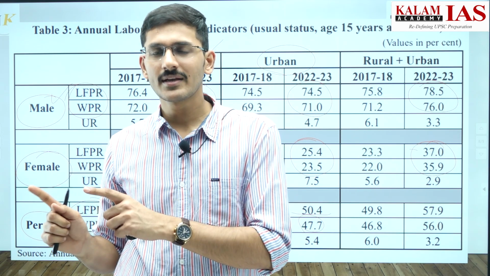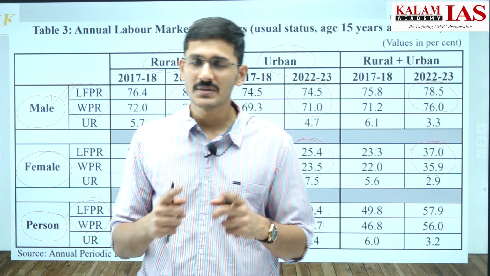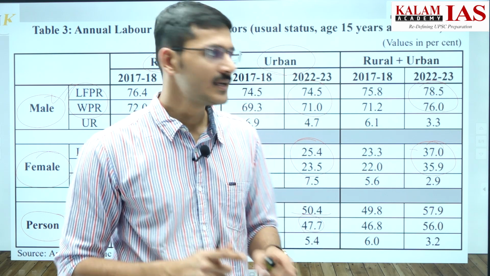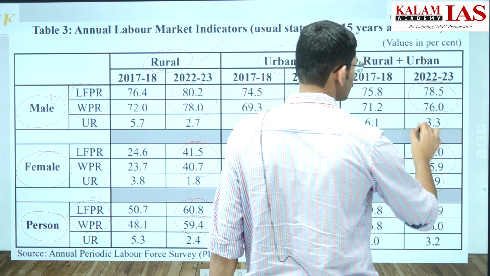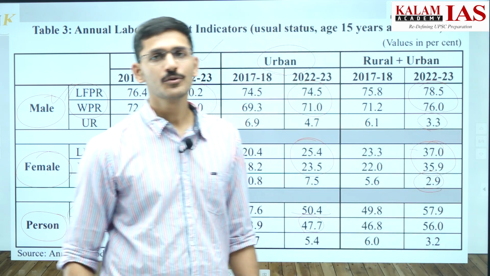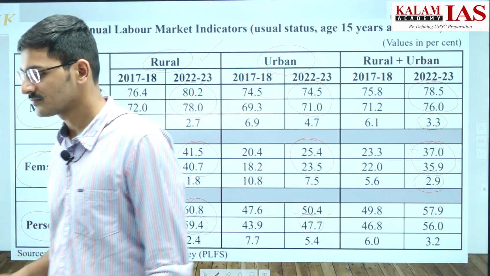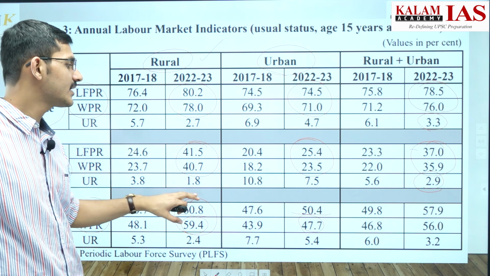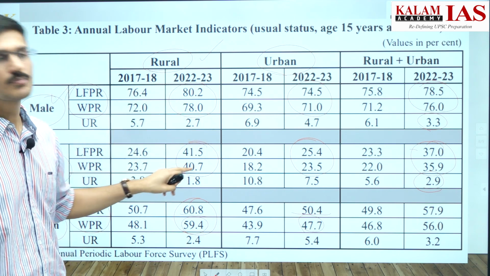When we compare rural and urban, we get that rural people have higher willingness as well as propensity to get work. At the same time, if we look at the unemployment rate, it is lower for women. Unemployment rate, we have seen it already, it is lower for women compared to men, and it is lower for rural areas compared to urban areas. So these are the larger trends that you should be aware of, that in all the categories, rural areas have higher labor force participation rate as well as worker population ratio and lower unemployment rate.